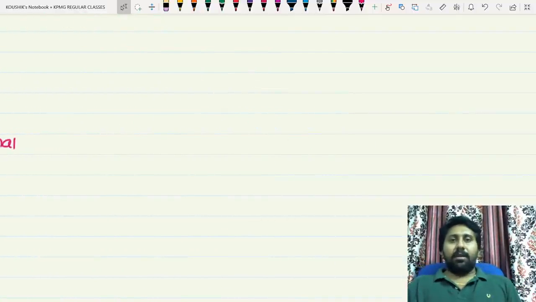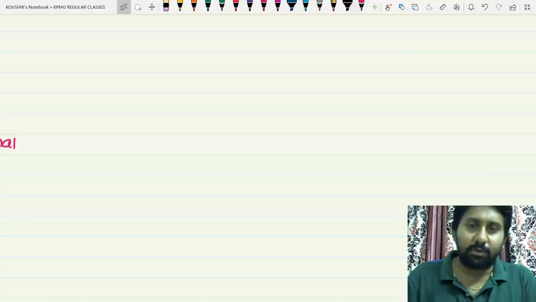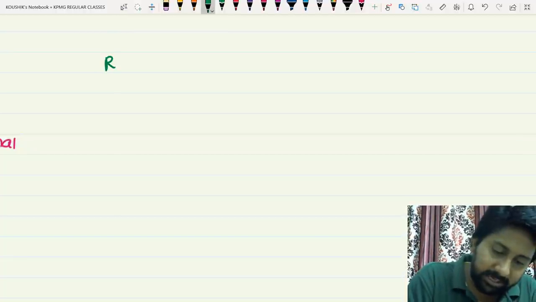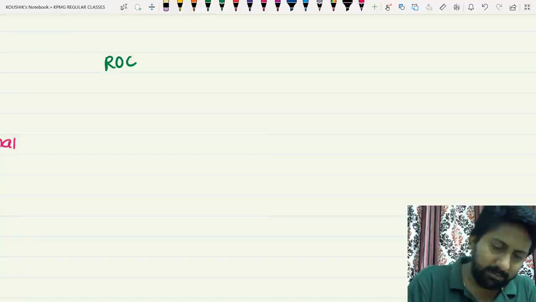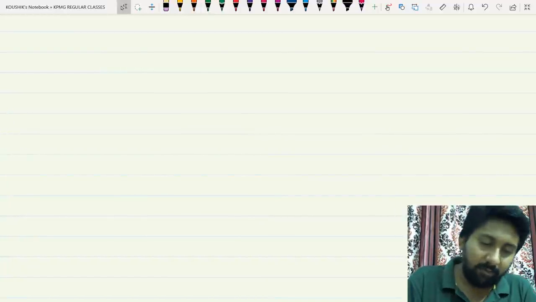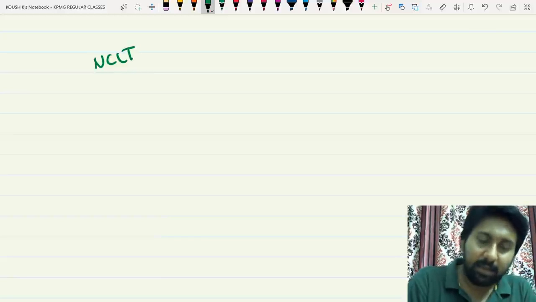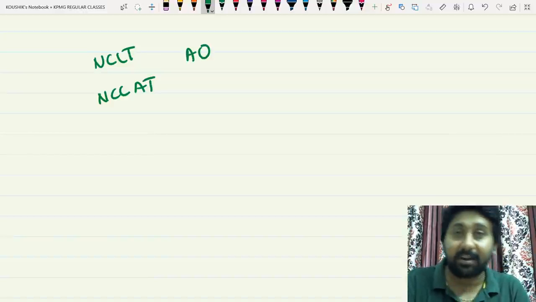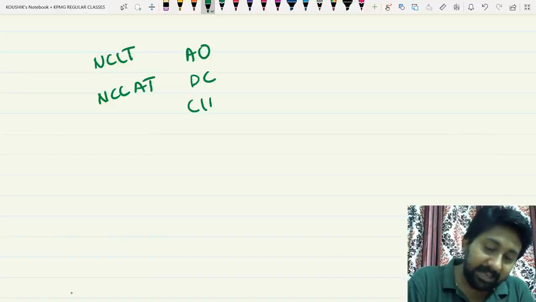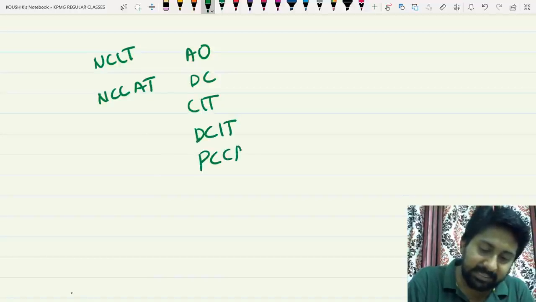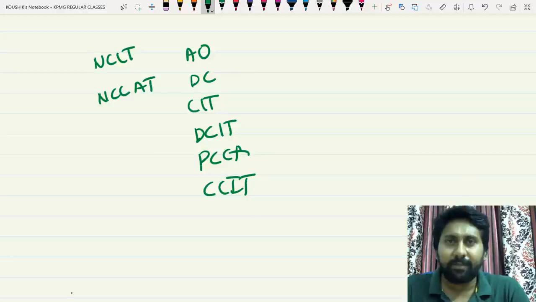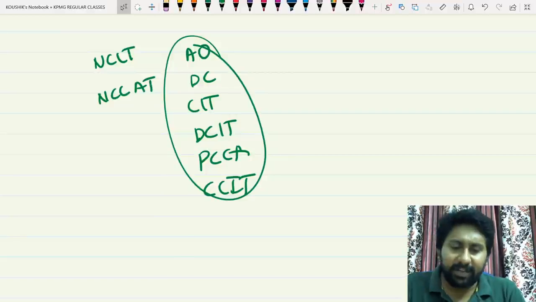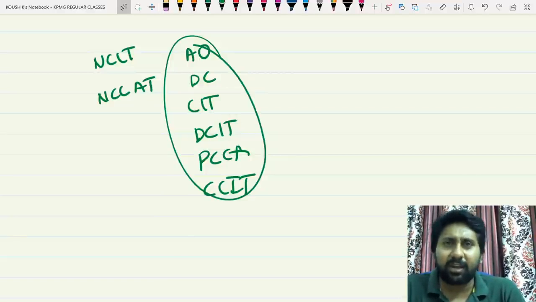In India, whenever I refer to certain names, you know them, but let us understand constitutional validity. Have you ever heard about ROC? Have you ever seen a concept called NCLT? NCLAT? An assessing officer under income tax? Deputy commissioners, CIT, DCIT, PCIT, CCIT? Have you heard all these names? Who are these authorities? They take all the cases under the Income Tax Act.